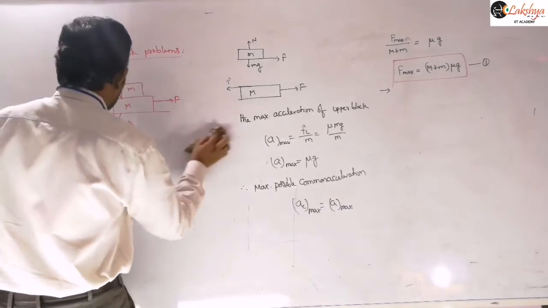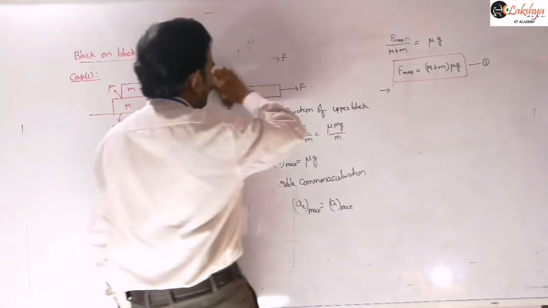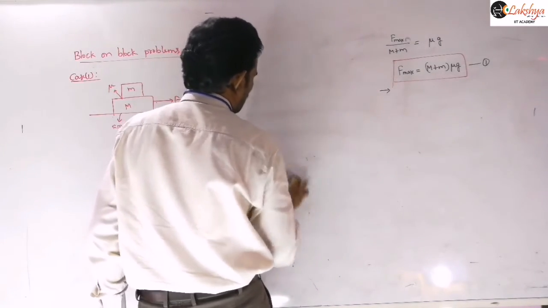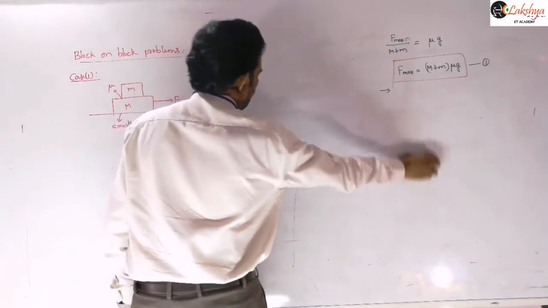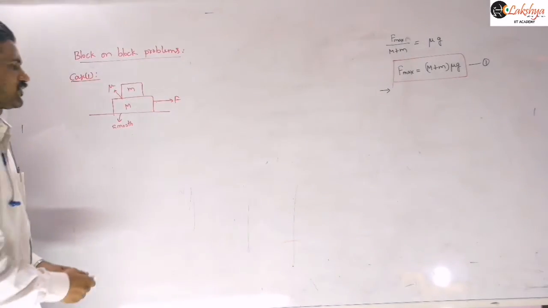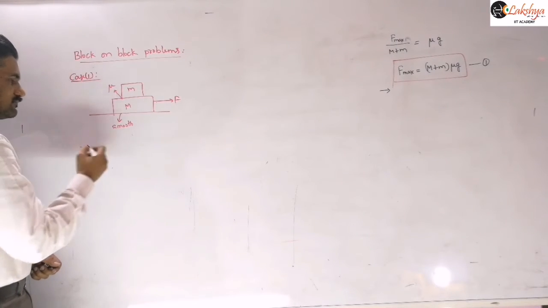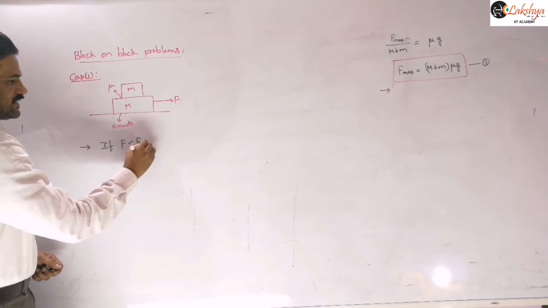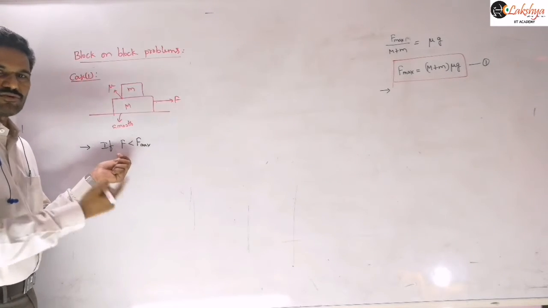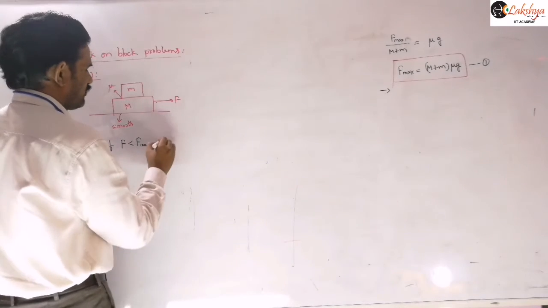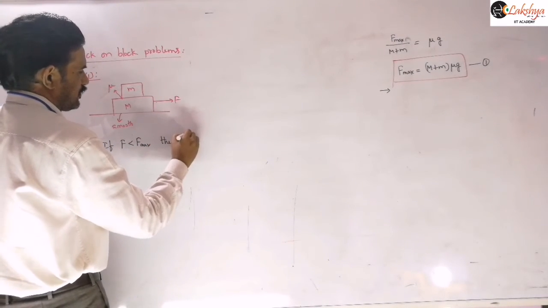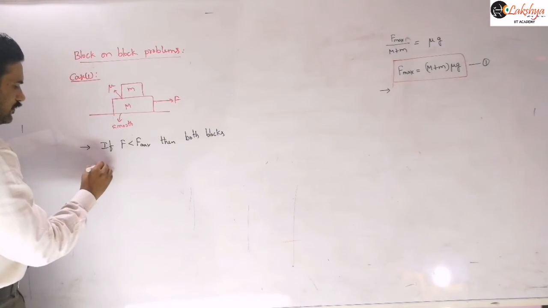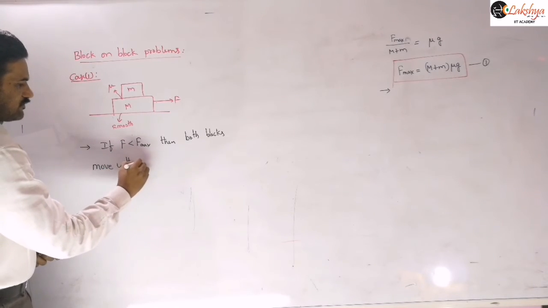Now let us discuss the cases. If the applied force is less than this maximum force F maximum, the maximum force until which common acceleration is possible, so if F is less than F maximum, where F means the applied force, then both blocks move with common acceleration.